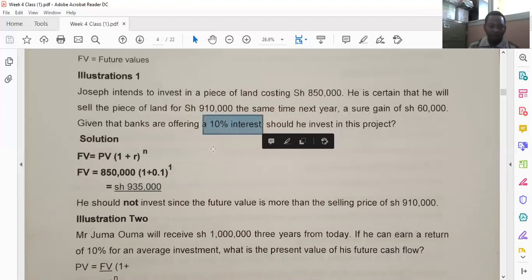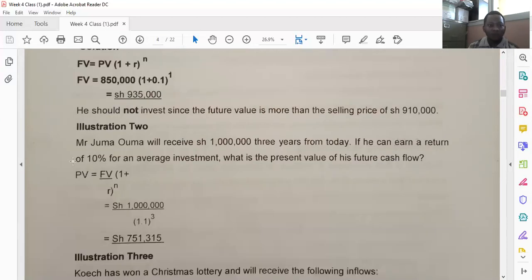We have another illustration that Mr. Juma will receive 1,000,000 shillings 3 years from today. If he can earn a return of 10% for an average investment, what is the present value of his future cash flow?